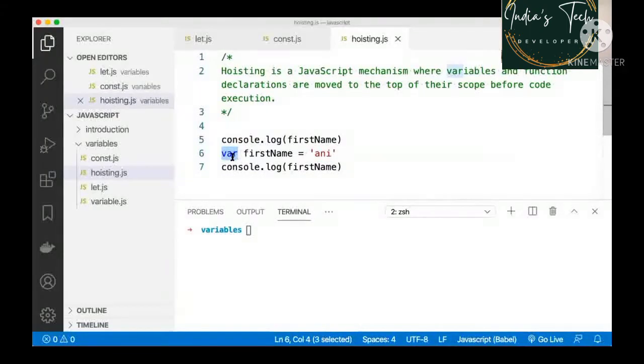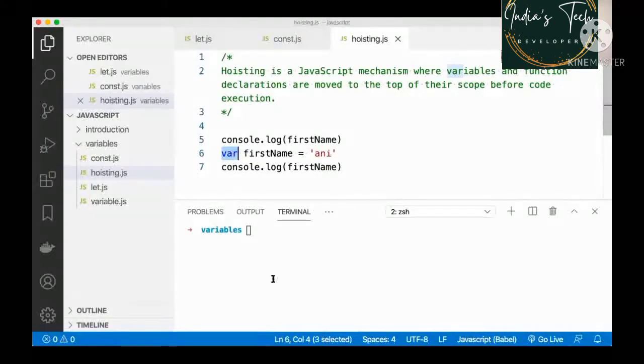So what does that mean? It means that whenever we execute our file, just before it starts interpreting line by line, JavaScript is an interpreted programming language. It will get executed line by line. Just before it starts executing line by line, it will move all the variable declarations above to the scope. And again, this is the second time we are coming across the term scope. So it will move it above the scope. You need to keep in mind it's only the declaration that gets moved and not the value associated with it.